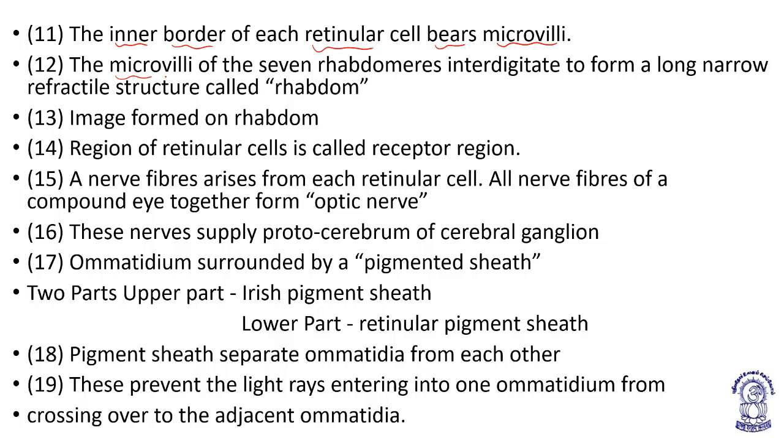The microvilli of the 7 rhabdomeres interdigitate. They are fine finger-like projections which interdigitate between each other, to form a long, narrow, refractile structure known as the rhabdome. Image is formed on the rhabdome.